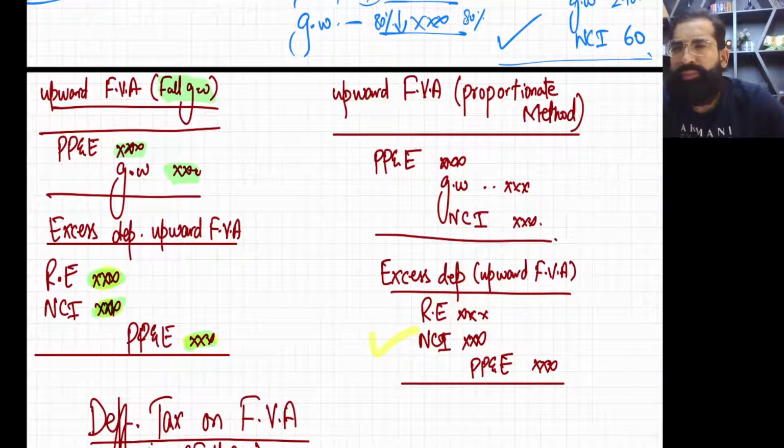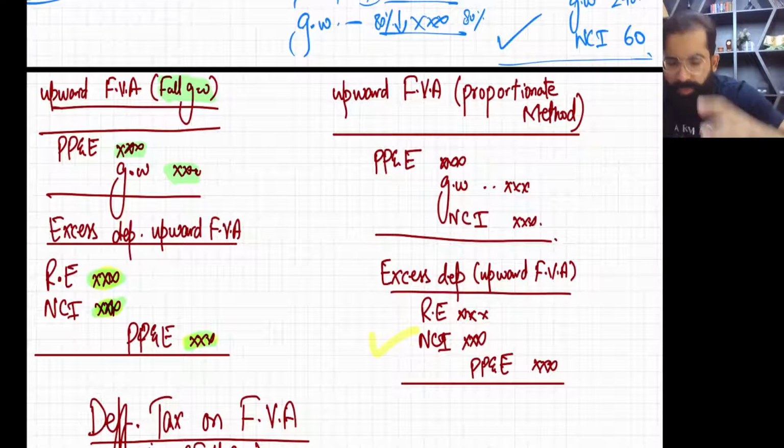Okay, now one thing which is easy. I just taught you upward fair value adjustment. So if the examiner asks you about downward fair value adjustment, just reverse all these things. It will be opposite.